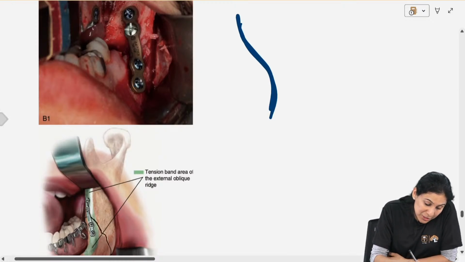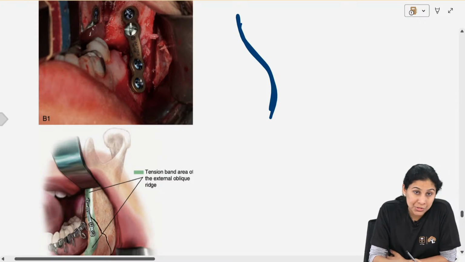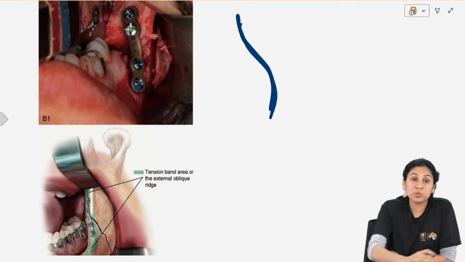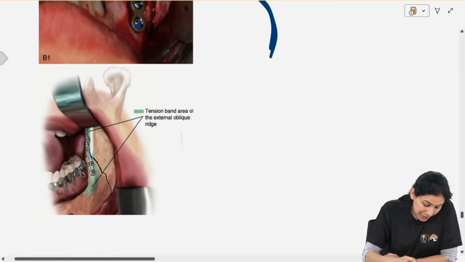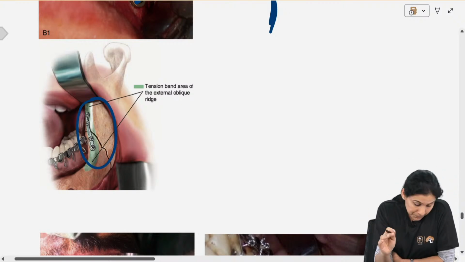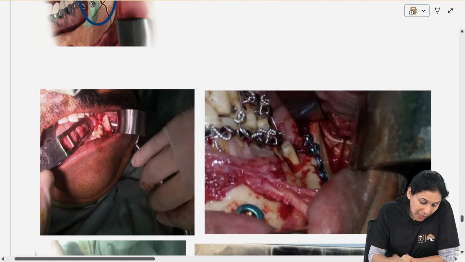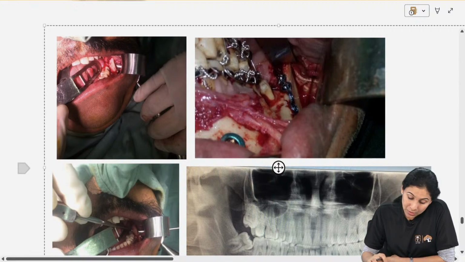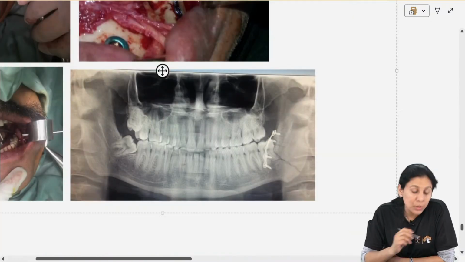So, because this is the superior border of the angle region, from the lateral surface to the ascending ramus of mandible. Okay, this is how we put the S-shaped propeller plate. To put that plate, we use the transbuccal trocar cannula and this is how we actually put the plate. Okay, on x-ray this is how the plate will look.